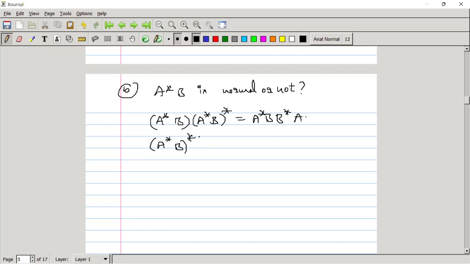That is (A star B) whole star into A star B. So we will get this equal to B star... sorry, in the first it is not correct. Here it is A star B into B star A. Here we will get B star A into A star B. You can see these two matrices are not equal. So we can say A star B is not a normal matrix.